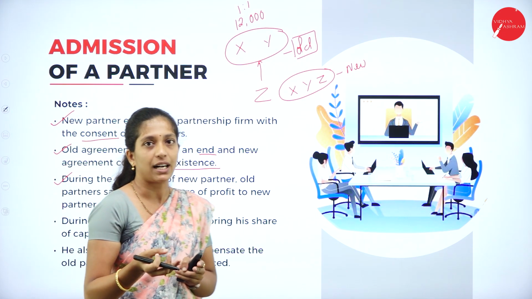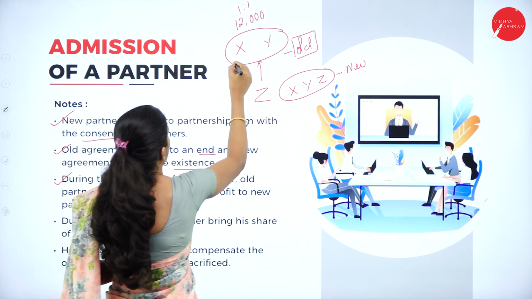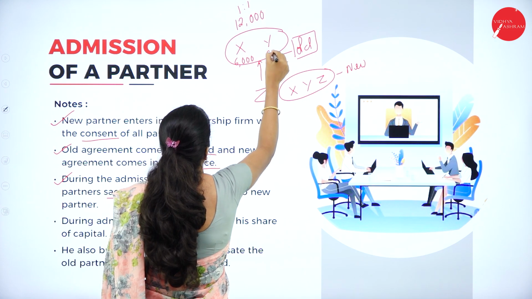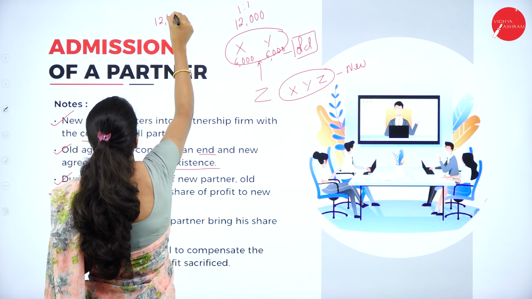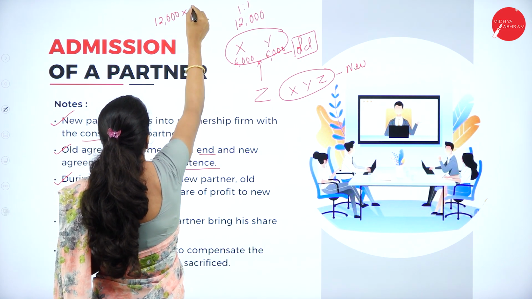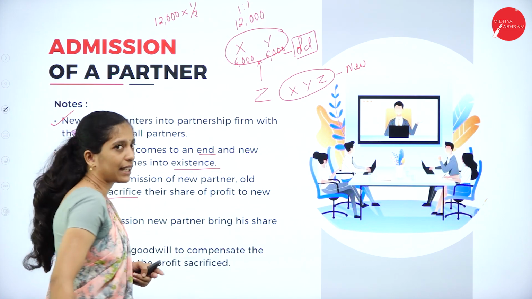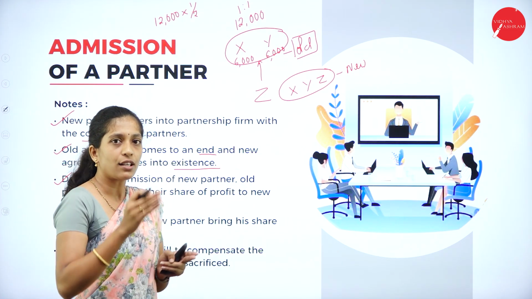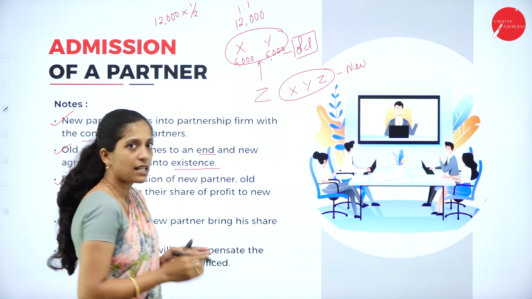They were equal partners. So, how much did each partner used to get? Each partner used to get 6,000. How is this 6,000 arrived at? It is 12,000 into their profit sharing ratio. 1:1 in the sense 1/2. So 1:1 can be written as 1 divided by 2. So they were equal partners, so half they used to get. So each used to get 6,000.